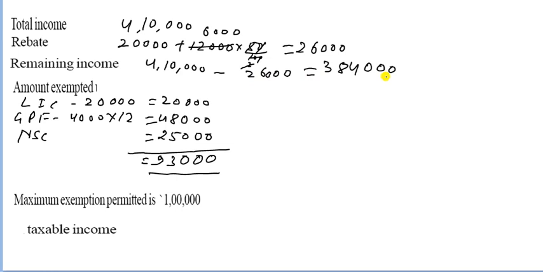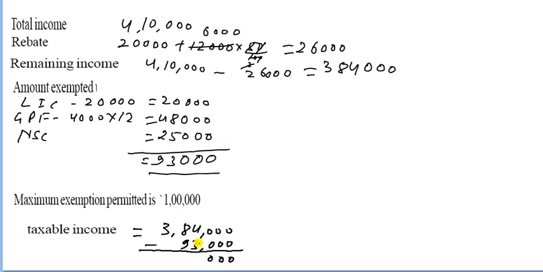So it becomes 3,84,000. Now add them the total amount of exemptions, that is the 93,000, which is less than this one. So we can subtract from this. So taxable income will be equal to 3,84,000 minus 93,000. So you can write here 93,000.